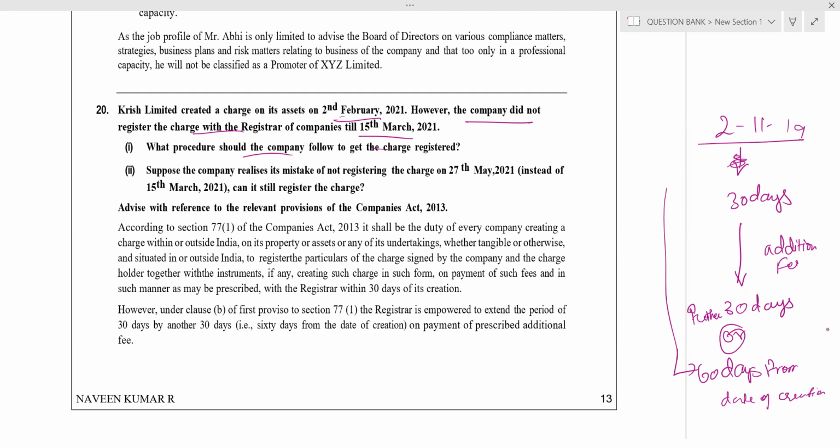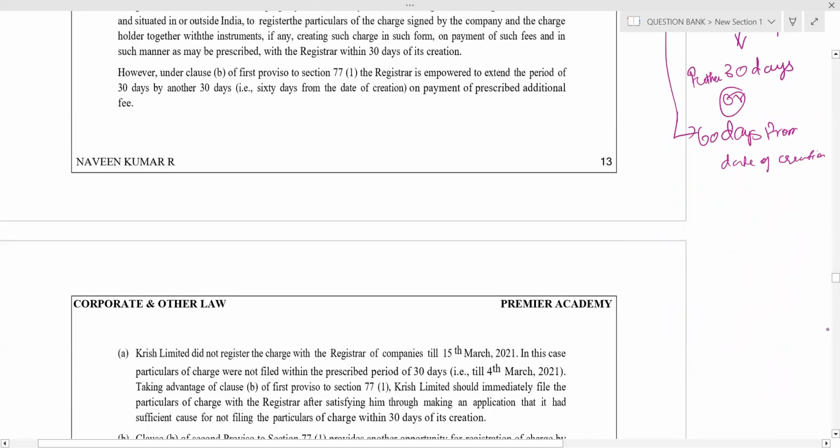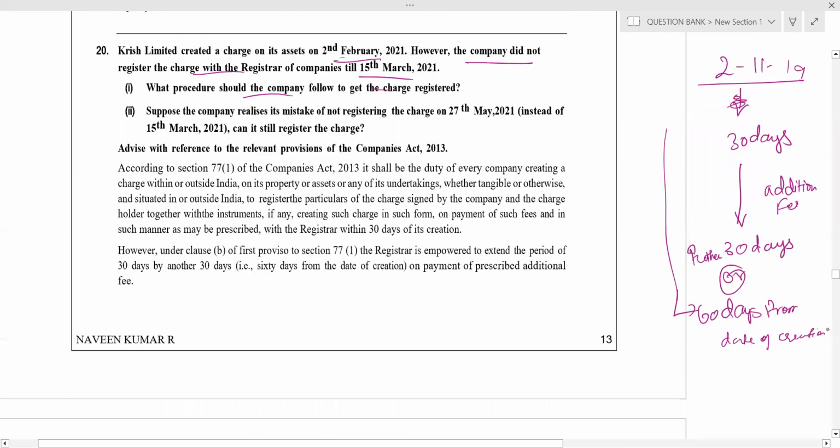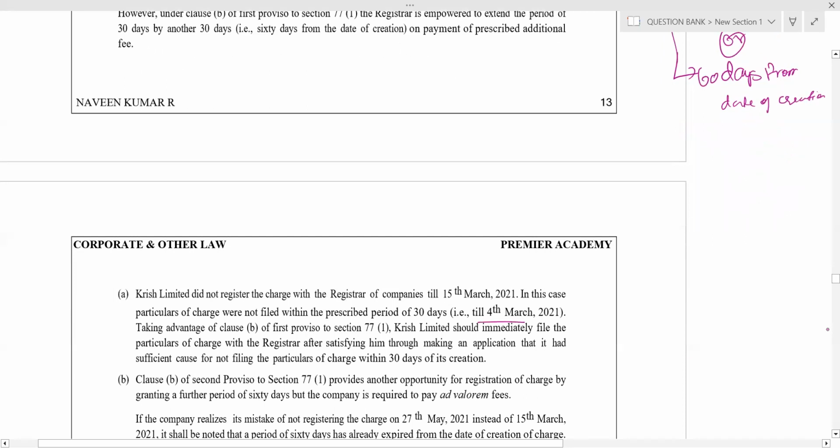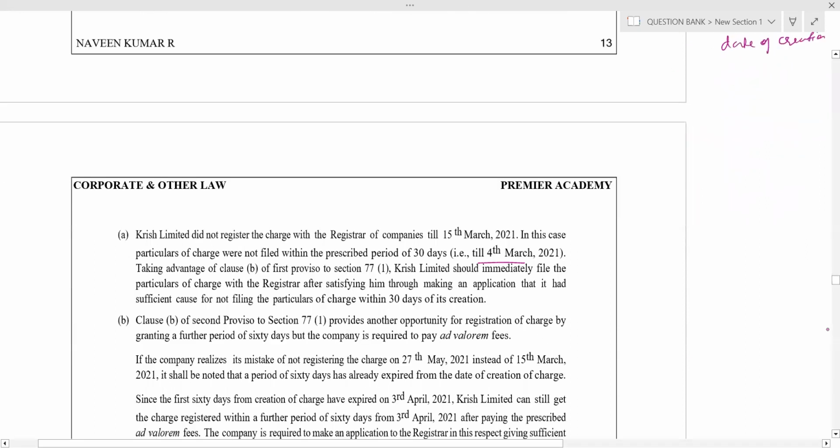Okay. So when was the charge created? 2nd February. The company did not register the charge till 15th March. So what do they have to do? They have to pay additional fees. Correct. About 2nd February, by 4th March, they have to register, a period of 30 days. If not registered, they have to pay additional fees for a further extension period of 30 days. Right. So that's what we do.